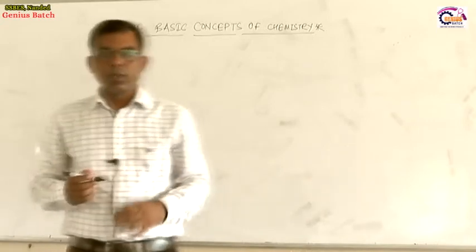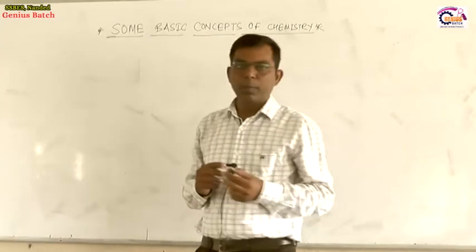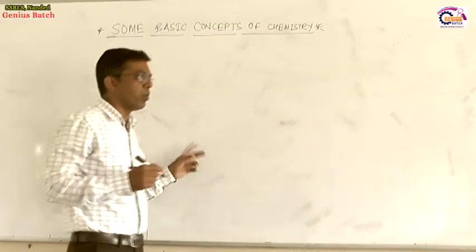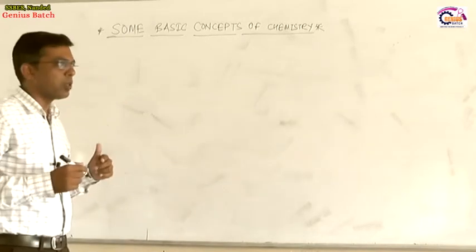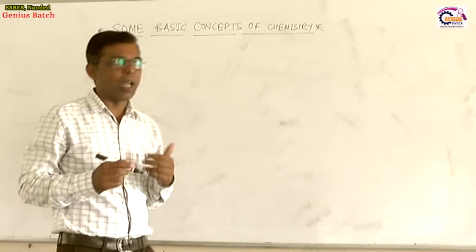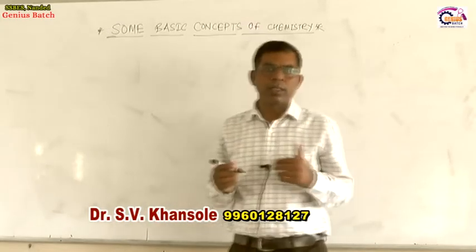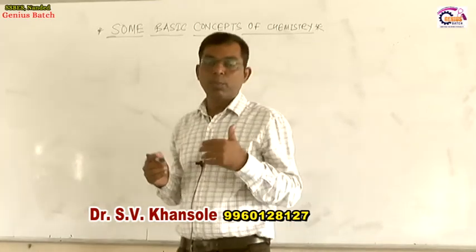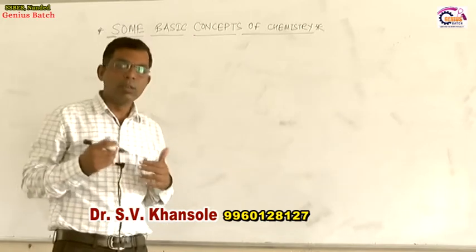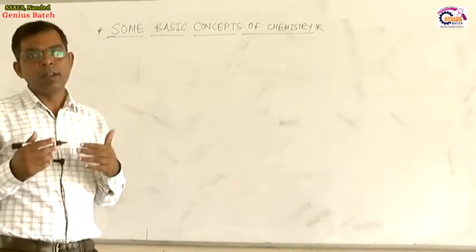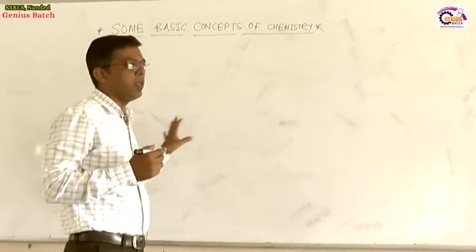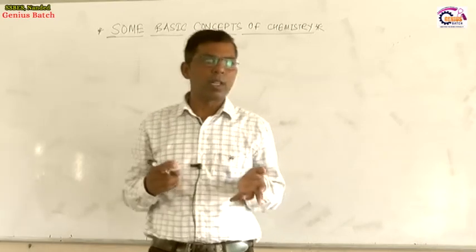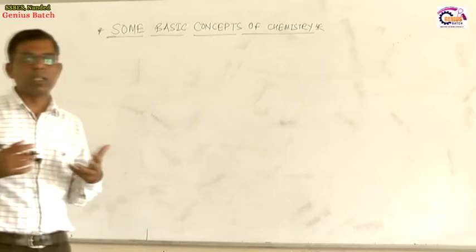Students, in the last lecture we discussed the determination of empirical formula, and we solved two examples on it. Then we discussed what stoichiometry is. Chemical stoichiometry is a branch of chemistry which deals with making calculations on the basis of masses of reactants and products. In it, we calculate the mass of a reactant or the mass of a product if other information is given. Such calculations come under stoichiometry.